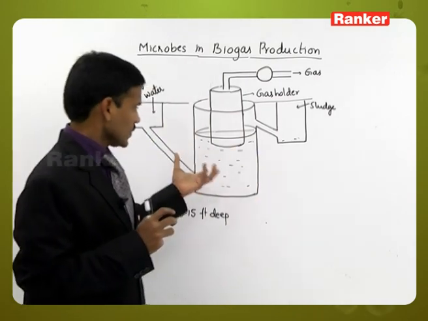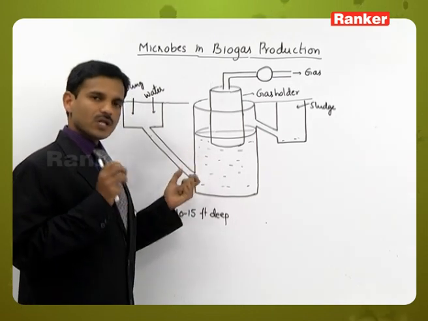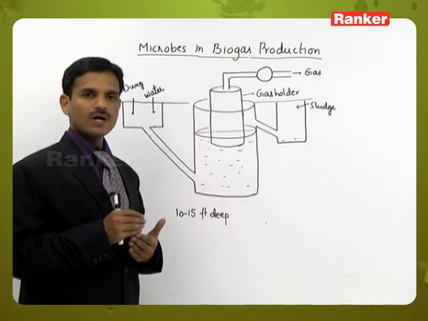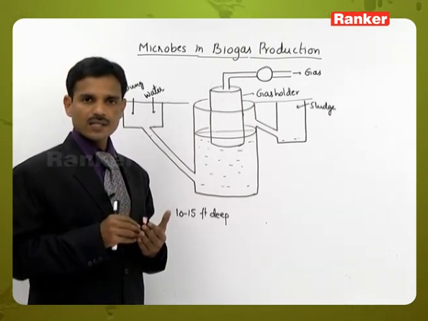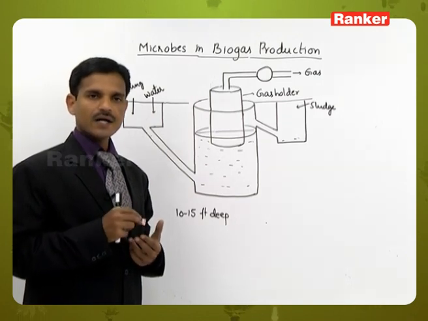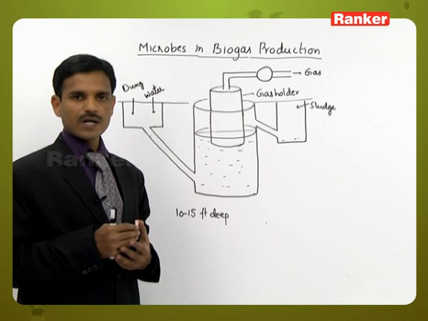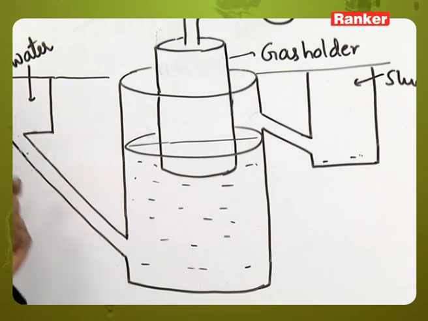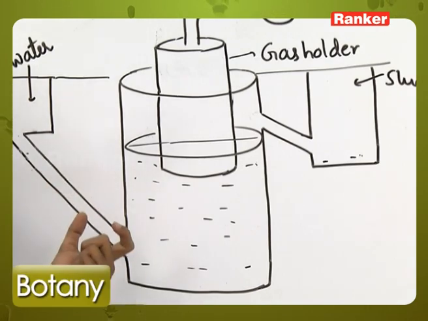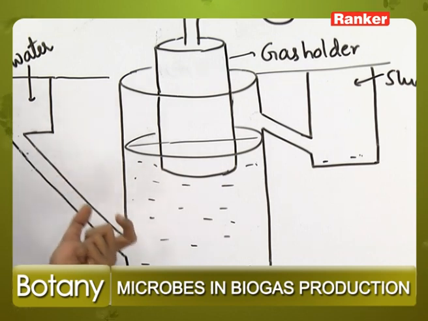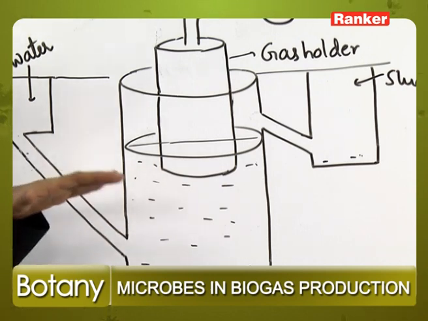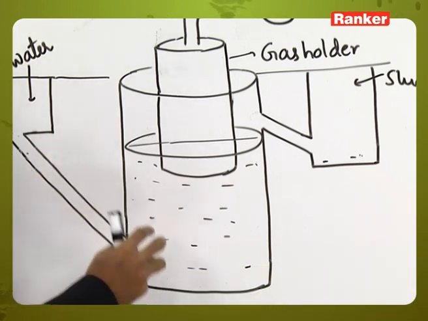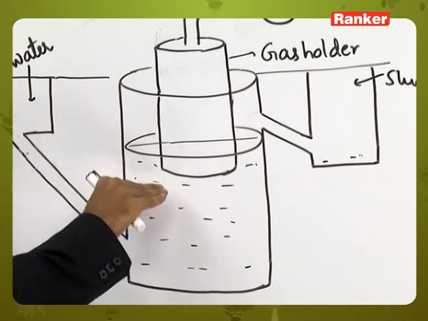The anaerobic bacteria are also present in the rumen of the cattle. The methanogenic bacteria are helpful for the cattle, digesting the cellulosic materials in the stomach, improving nutritional quality and supplying nutrients. So in the digestion of cellulosic materials, the anaerobic bacteria are involved in the cattle's stomach. Here also it is the same. The dung contains a number of bacteria. The bacteria digest the organic or cellulosic material, and then gas is produced.